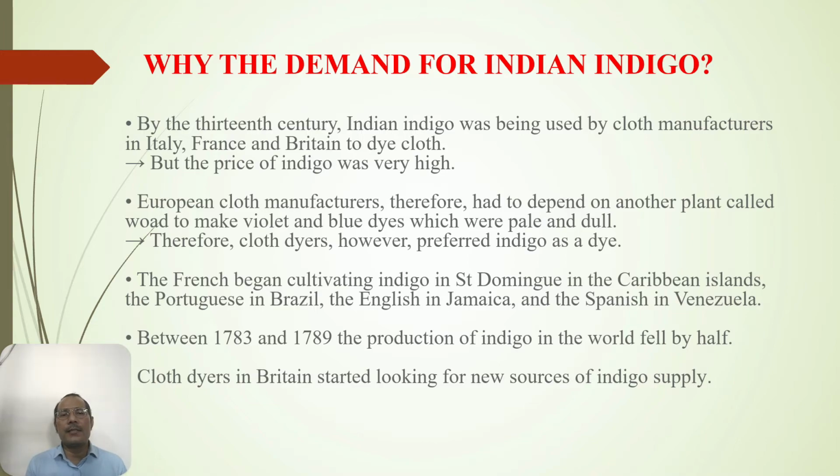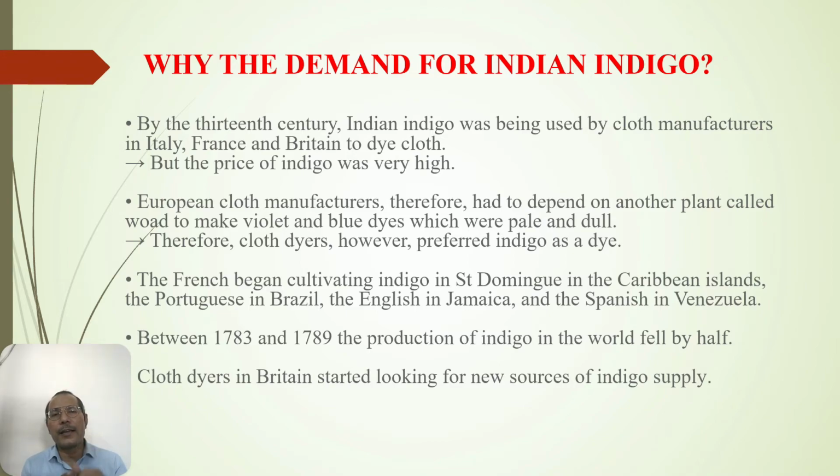Cloth dyers in Britain started looking for new sources of indigo supply. Till 1789, India was not the center of indigo. But then, what happened? Because of the problem of climate, either the Caribbean or Brazil or Venezuela, they all are near the equator. The production of indigo needs a particular type of environment. The total ecology must have humidity, temperature, everything at that particular level. And because of that, these were the areas.